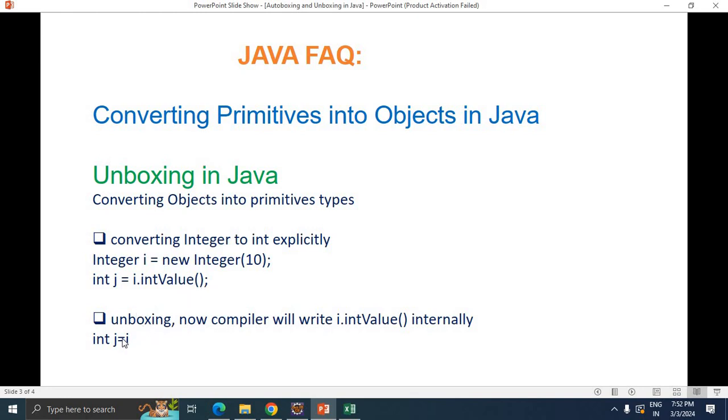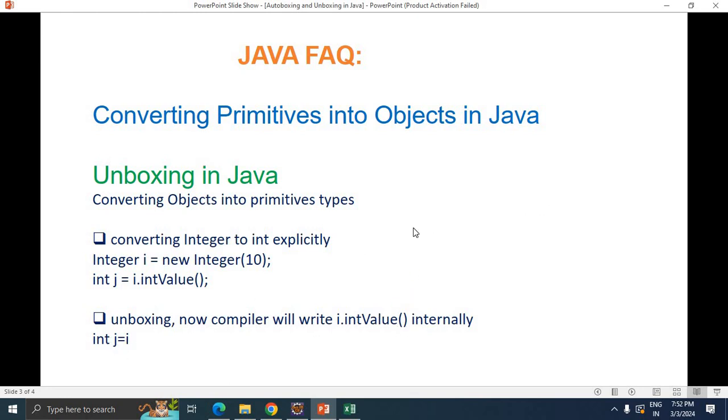Unboxing feature: the other one is int j = i, assigning i directly. Then internally it converts the object into a primitive value. Even though we use this line, the compiler will just execute the conversion line only. Directly assigning the value is the best approach.